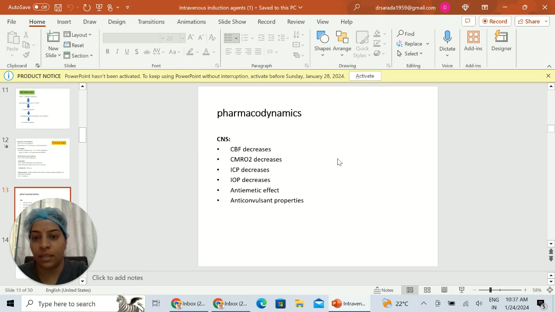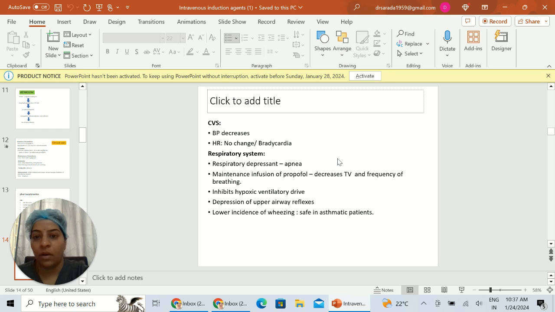Pharmacodynamics. On the central nervous system, cerebral blood flow is decreased, cerebral metabolic rate of oxygen is decreased, intracranial pressure is decreased, intraocular pressure is decreased. It has antiemetic and anticonvulsant properties. On the cardiovascular system, the BP decreases, heart rate is mostly no change, but it may lead to bradycardia in some cases. Respiratory system, it is a respiratory depressant and leads to apnea.